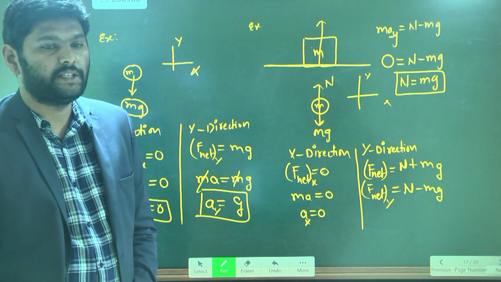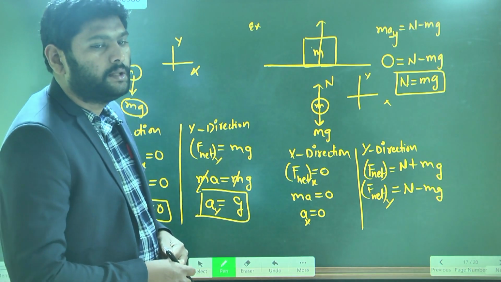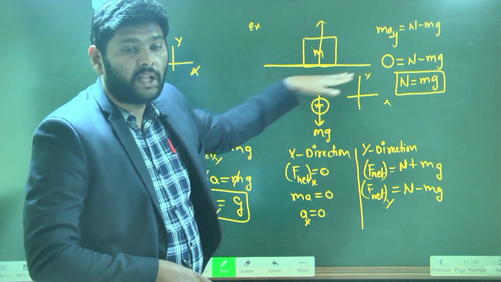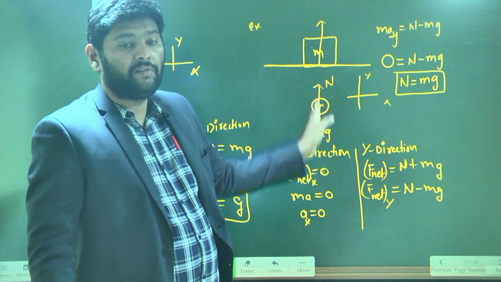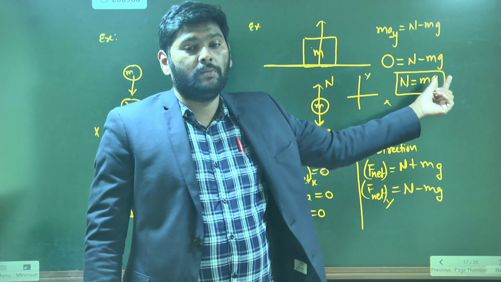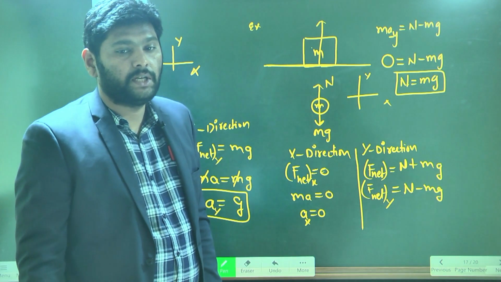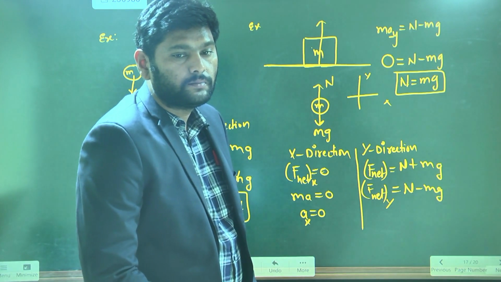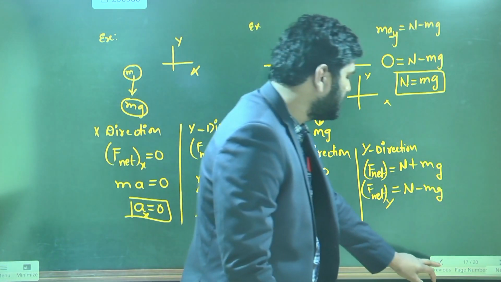Simply. Understand? Yes, sir. So what is the conclusion you made from this free body diagram? The conclusion we made from the free body diagram is that this body does not have any acceleration along x direction, and even along y direction. But what happened here? Normal reaction becomes equal to the weight of the body. Understand now? Yeah, let's go for the other example.